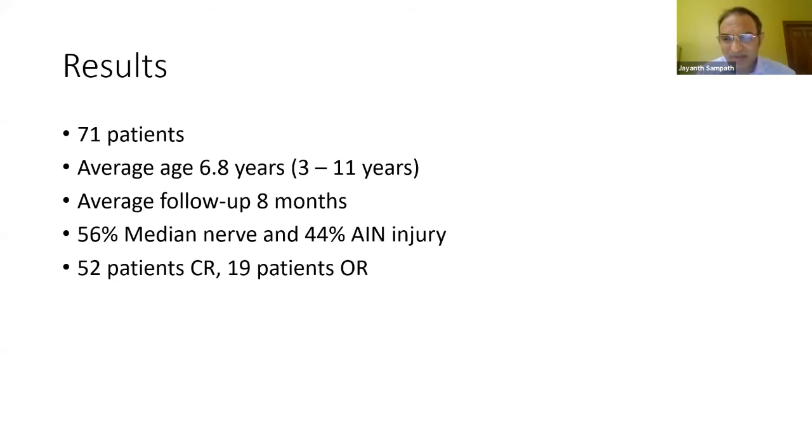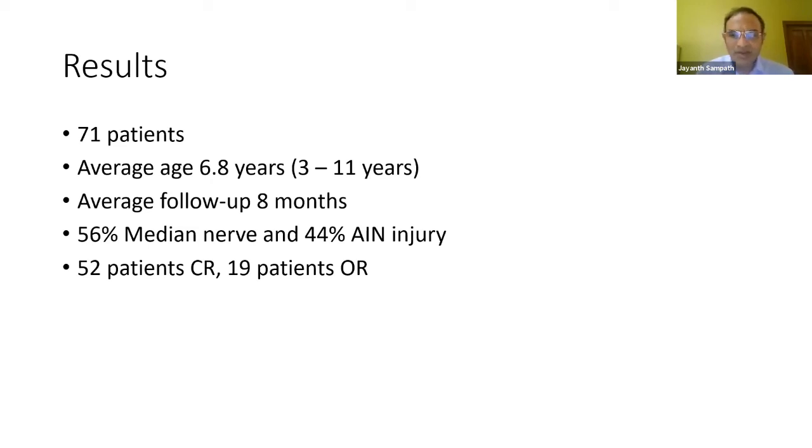So they had 71 patients in this particular series, about 10 times the number from the Mangat paper. The average age was 6.8 years, which is, I think, the normal range. Average duration of follow-up was 8 months, which is again in keeping with supracondylar studies. So 56% of the patients had a median nerve injury and 44% had an anterior interosseous nerve injury. Some of them had multiple palsies. So there was some overlap between these two groups, but it's fairly evenly distributed between total median nerve injury or an isolated anterior interosseous. So 52 patients out of 71 had only a closed reduction.